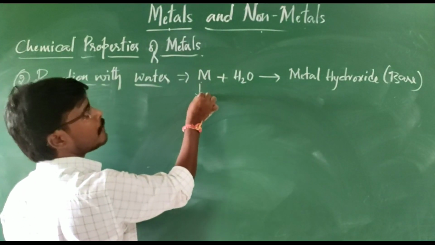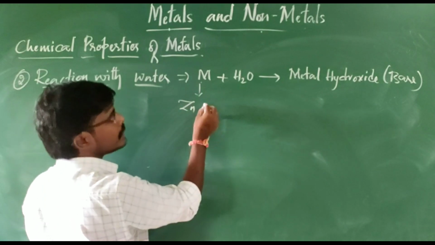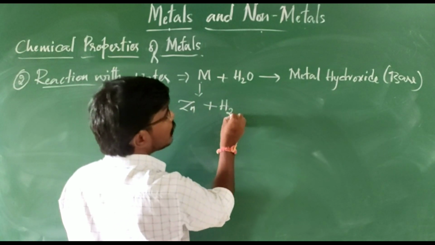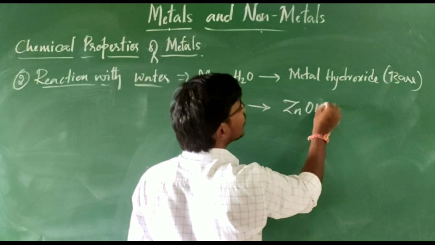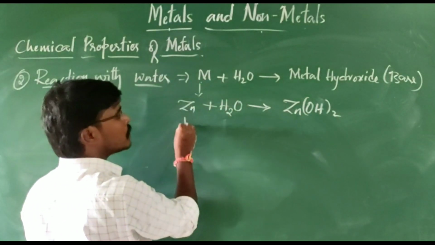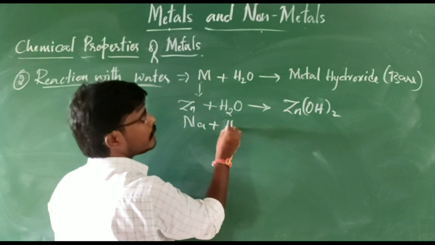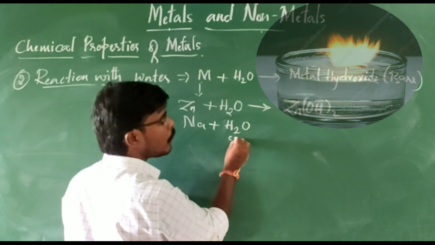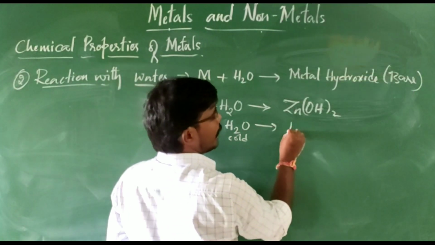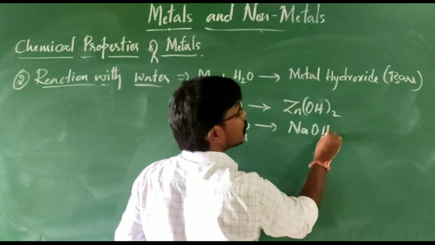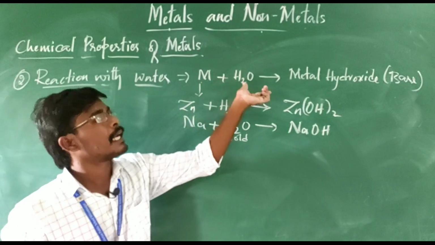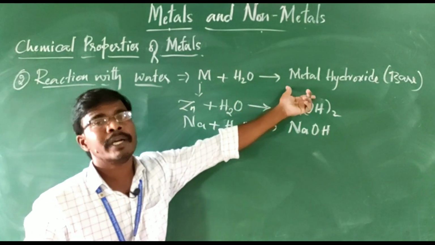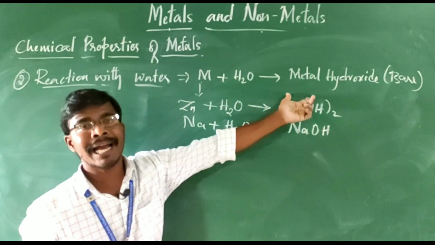For example, if you take zinc, it combines with water to form zinc hydroxide. Or sodium, when it combines with cold water, forms NaOH, sodium hydroxide. Like that, the metal will combine with water and form its respective metal hydroxide.